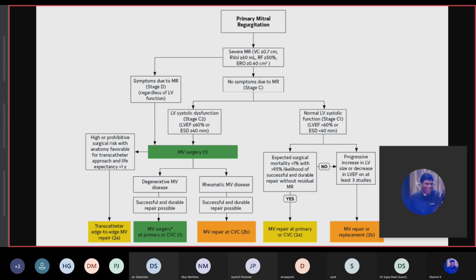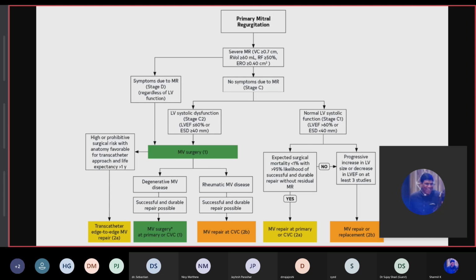If the ejection fraction is still more than 60% and end systolic diameter is less than 40 millimeters, and the patient has a surgical mortality less than 1% and a 95% chance for durable repair, then it's class 2A. And if that is not there, but there is a progressive increase in LV size or decrease in ejection fraction in at least 3 studies, it's class 2B for mitral valve repair or replacement.